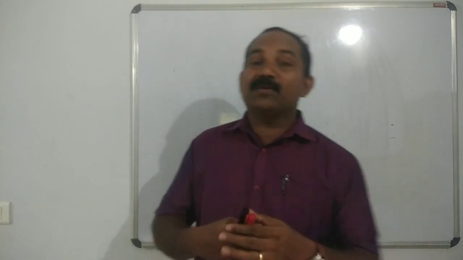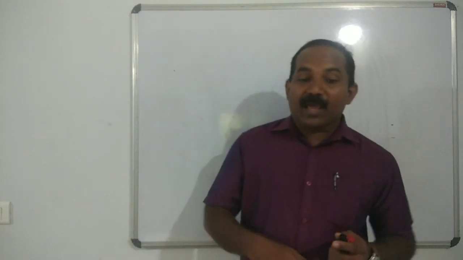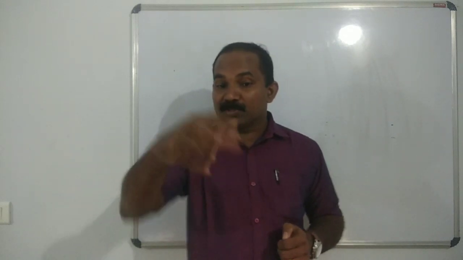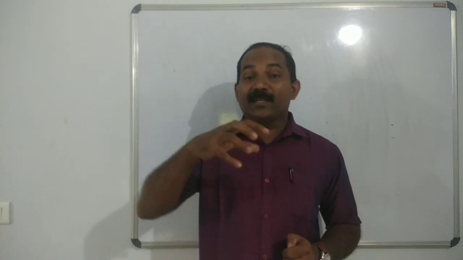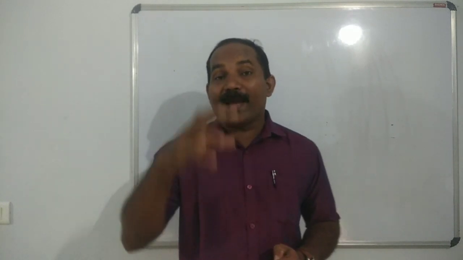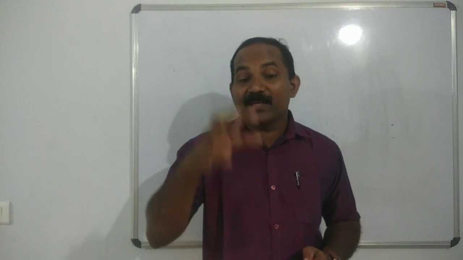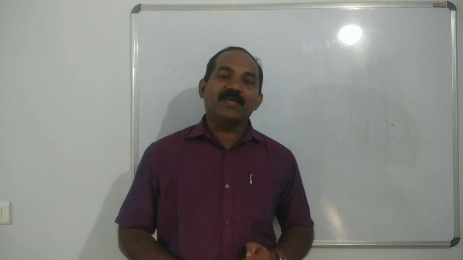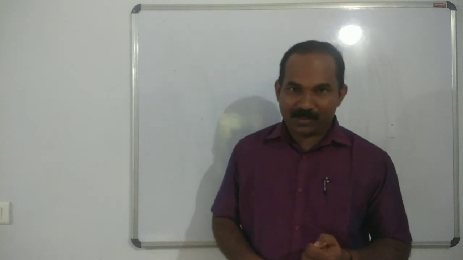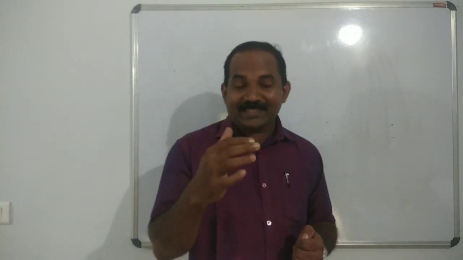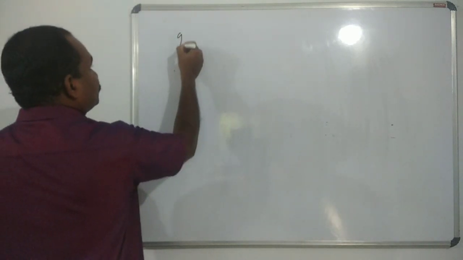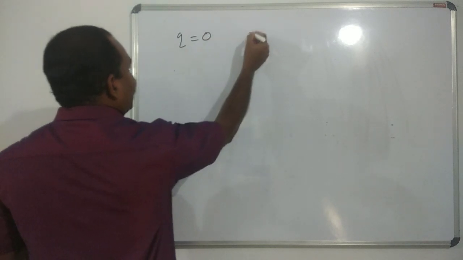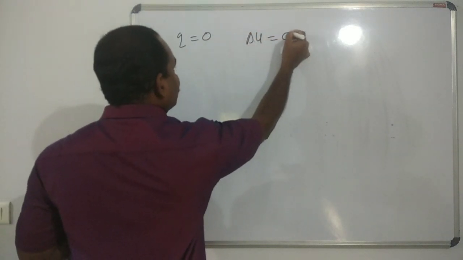Okay, for the expansion of an ideal gas in vacuum, W is equal to 0, since P external is equal to 0. Also, the scientist Joule determined experimentally that Q is equal to 0. So that's why delta U is equal to 0.